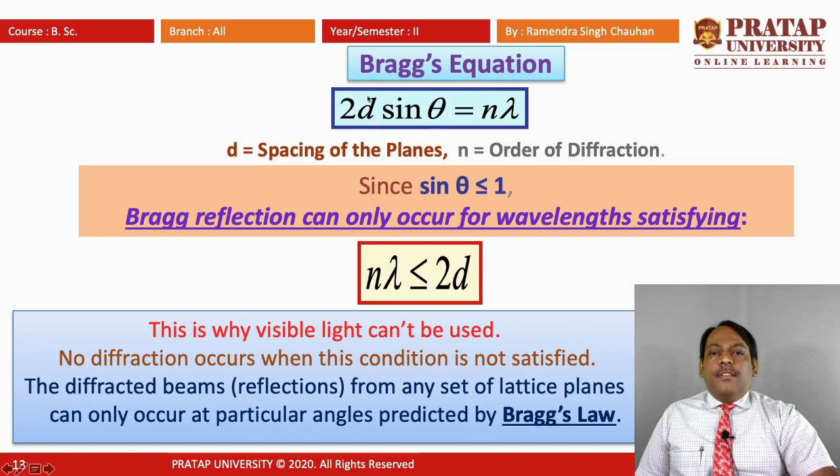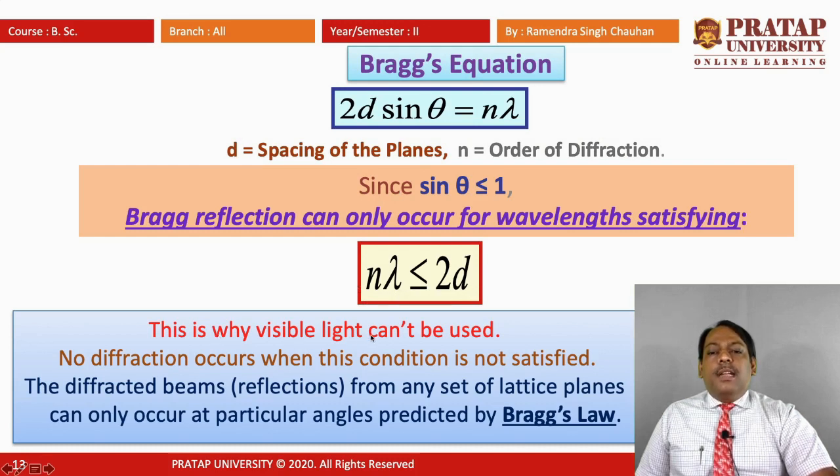Since we know the maximum value of sin theta is plus 1, for this case sin theta cannot be greater than 1, so sin theta will be less than or equal to 1. So Bragg's reflection can only occur for wavelengths which satisfy the condition that n lambda is less than or equal to 2d, because we are using this maximum value of sin theta, less than or equal to 1.